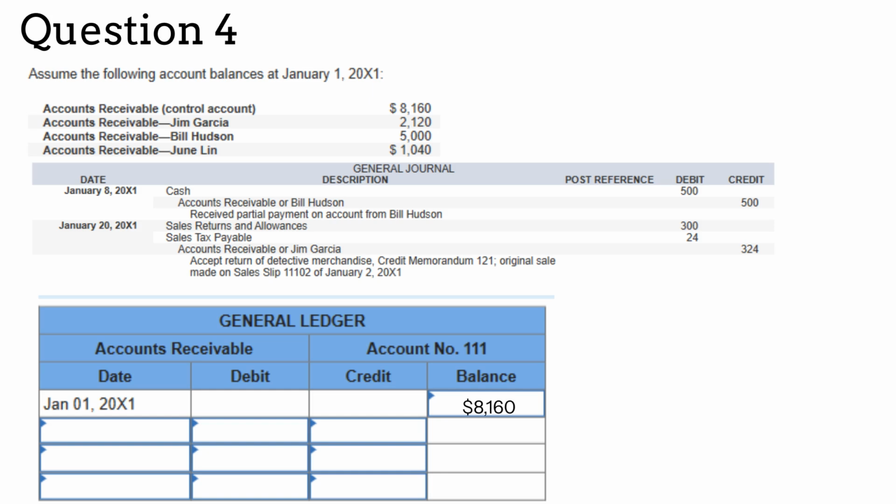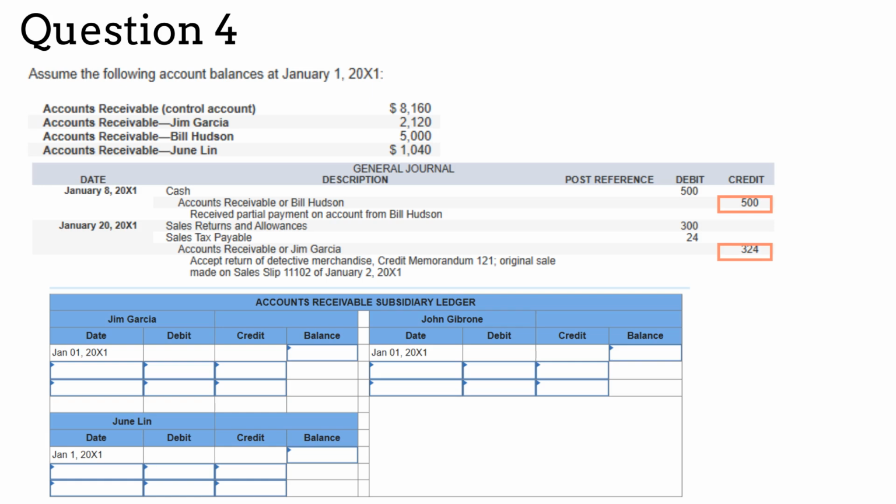Next, we'll look at the 2 transactions. One is for $500 and the other for $324. Both of these transactions reduce the accounts receivable account. For the second part of the homework, you'll now enter the opening balance for each customer into their AR subledger. For instance, Jim Garcia has a beginning balance in this example of $2,120. After you have entered the beginning balances, you can now enter the transactions.